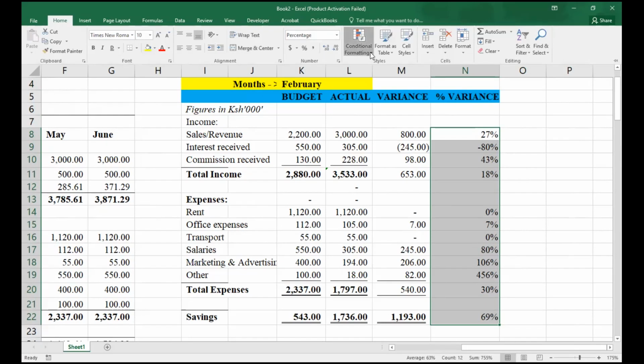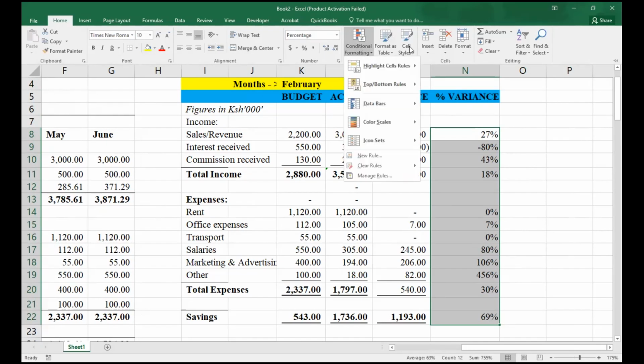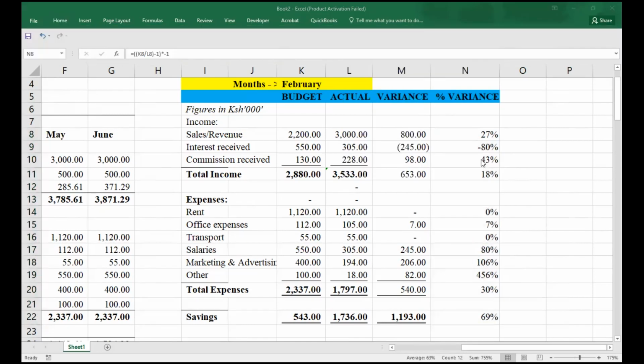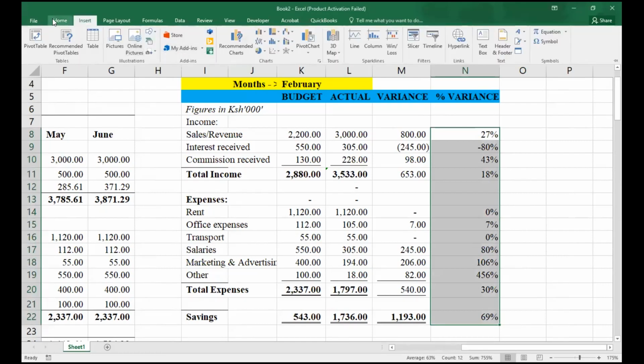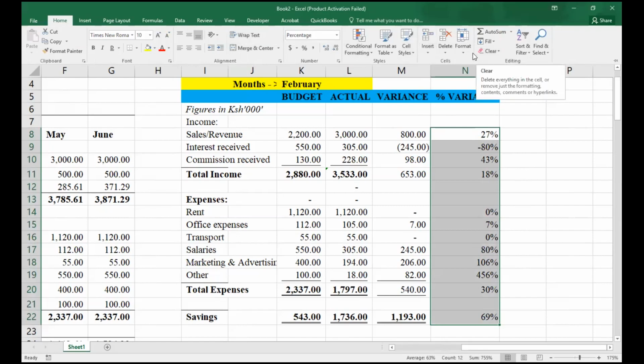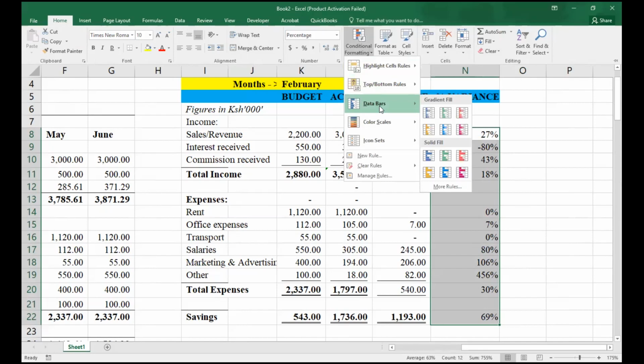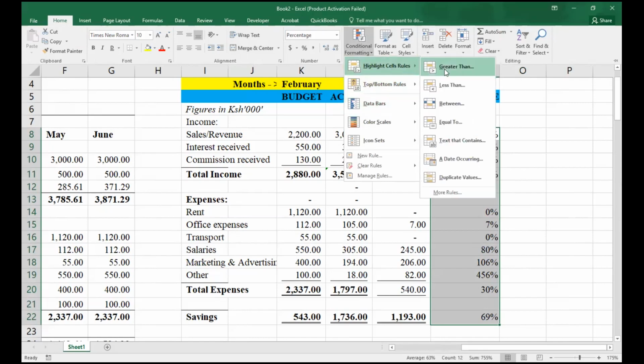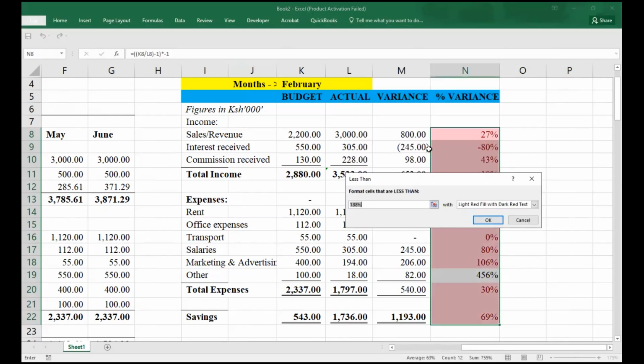We set it so that if it is negative, meaning adverse, it will give us a different color, and if it is favorable, it will give us another. So we set our rules: if less than 0, it should give us maybe a red text, or a red border, or we can just set any.